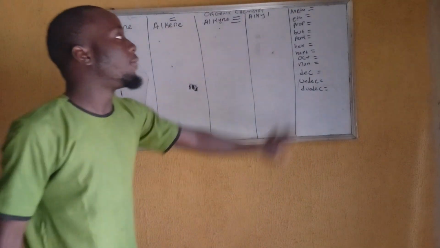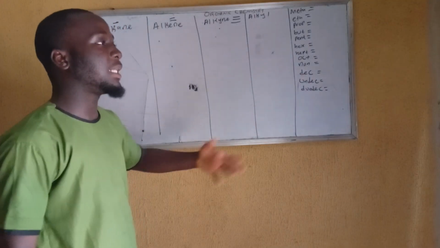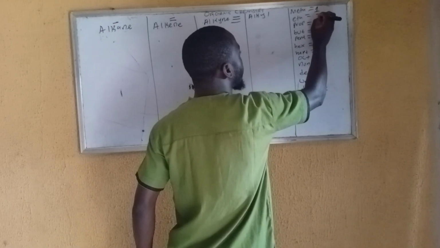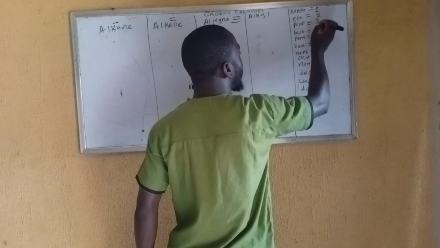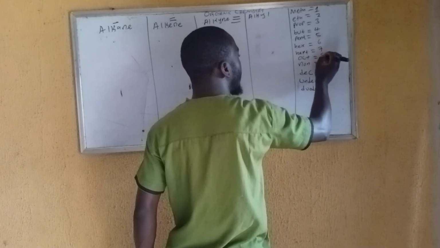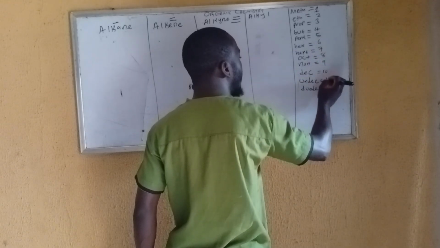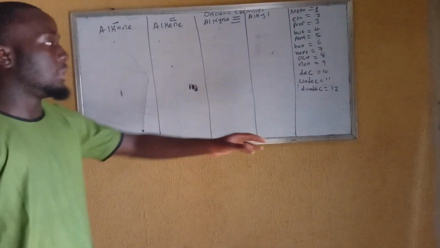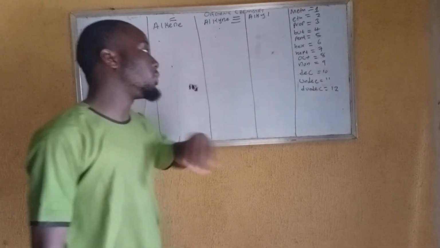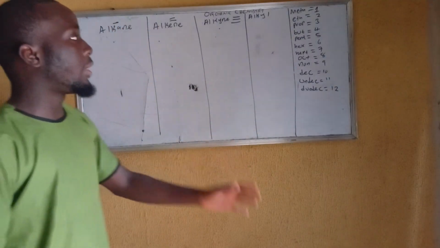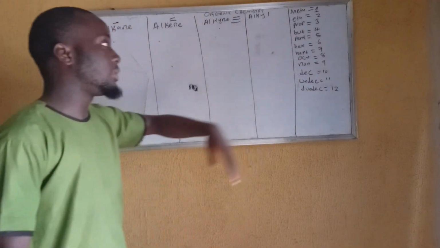So now, whenever you have "met" of something, it means one. In organic chemistry, "eth" of something is two. Then prop is 3, but is 4, pent is 5, hex is 6, hept is 7, oct is 8, non is 9, dec is 10, undec is 11, and dodec is 12. These are the common prefixes you have to be using. It's very rare to see undec and dodec, so at least you have to master all this. So met means 1, eth means 2, prop means 3.